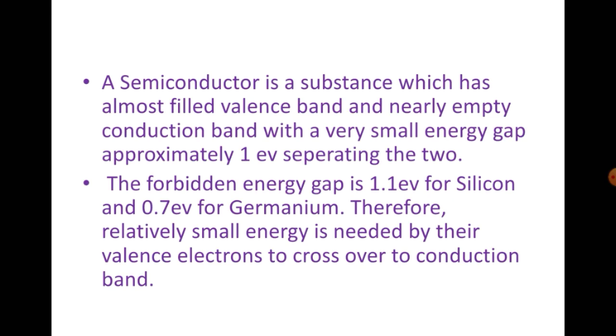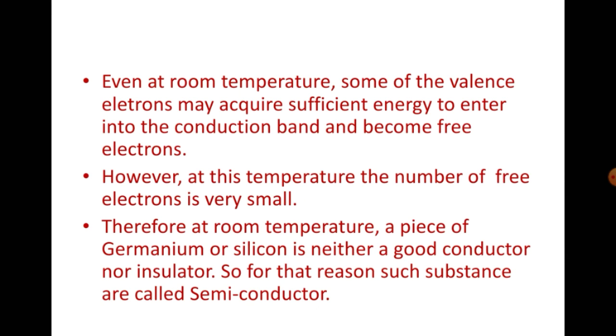Now in this slide, a semiconductor is a substance which has an almost filled valence band and a nearly empty conduction band. A very small energy gap, approximately 1 electron volt, separates the valence band and the conduction band. The forbidden energy gap is 1.1 electron volt for silicon and 0.7 electron volt for germanium. So only a relatively small energy is needed by the valence electrons to cross over to the conduction band.